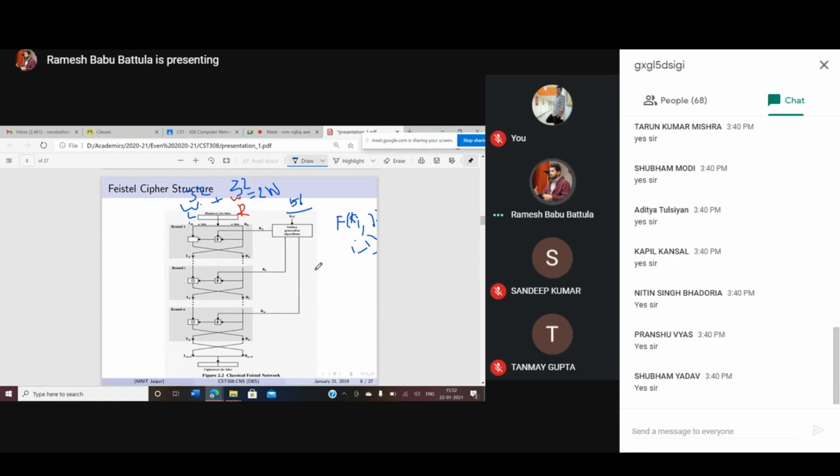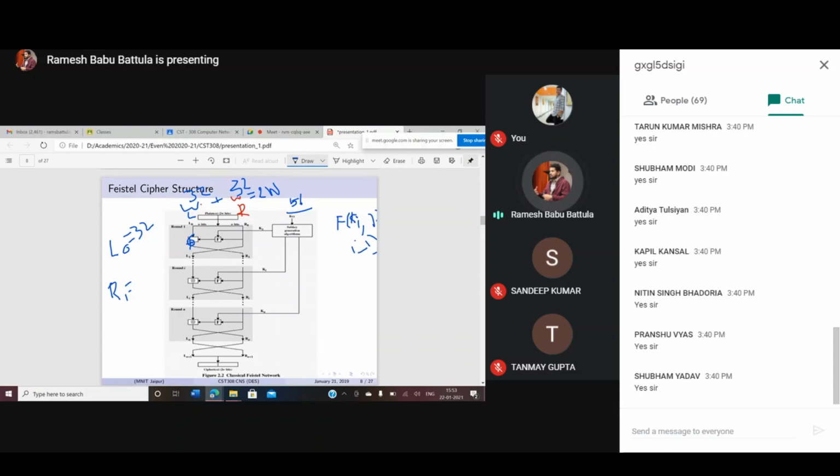Suppose my left hand side bits are there, that is going to be my L0. L0 is equal to the direct L0 bits. How many bits are there in L0? You have 32 bits. Now suppose I want to write R1. How am I supposed to write R1? This one you need to treat as your XOR operation.